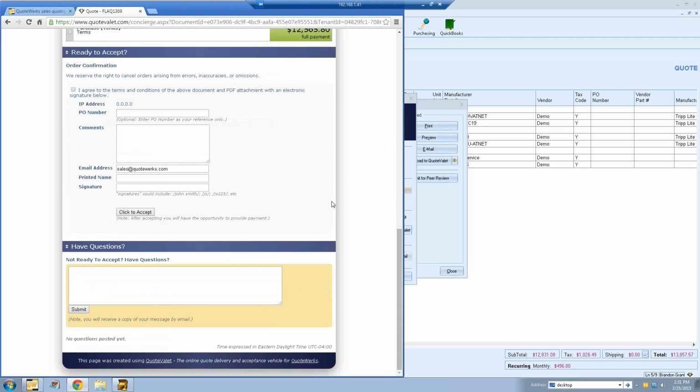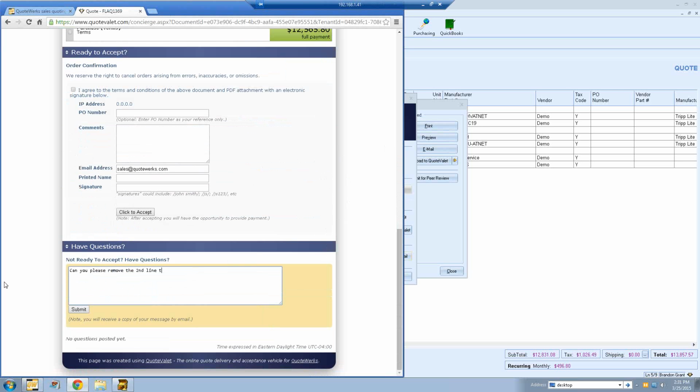At the very bottom of the document is the ability to actually post comments. So if the customer has any questions or comments about this quote, they can actually post it here. So if they say, you know, can you change the quantity of something, or can you remove an item, they can post that comment here.